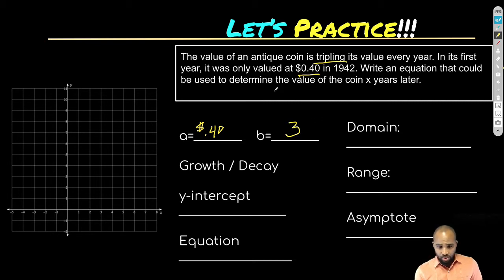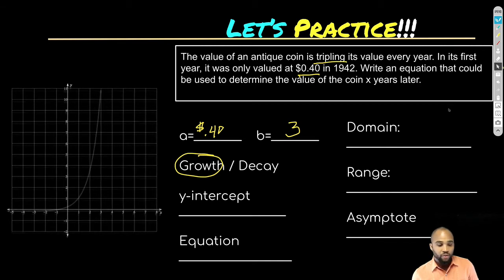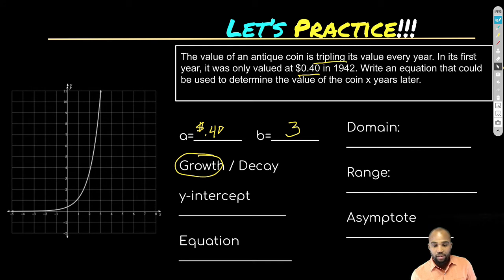Is it going up or down? The value is tripling its value. So it's going up, right? Because this number is greater than 1. So I'm going to say this is growing. Now, where is it crossing the y-axis for the y-intercept? Well, I'm just going to graph this on my calculator, and if I did, it'll look something like that.